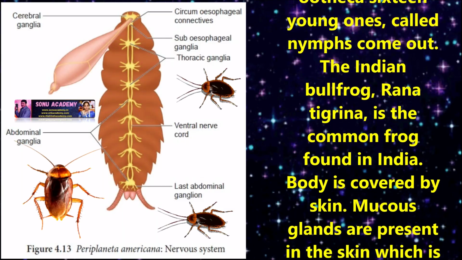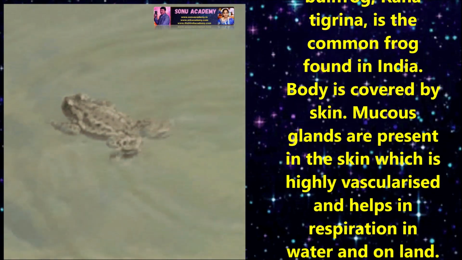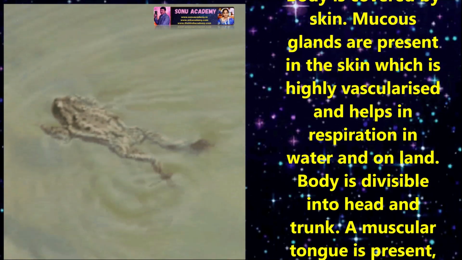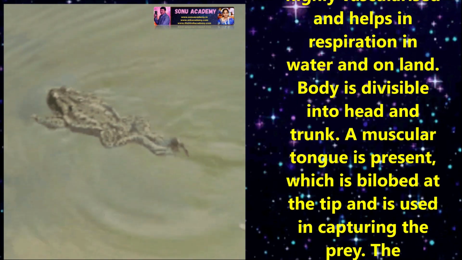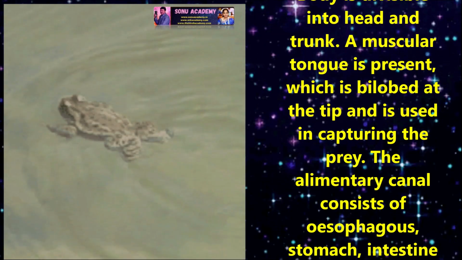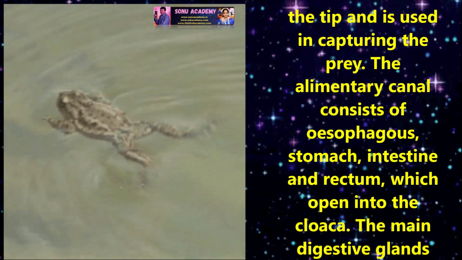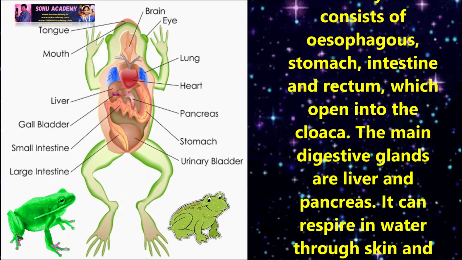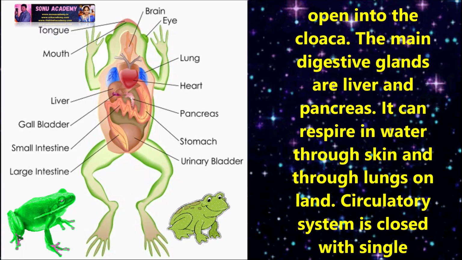Body is covered by skin. Mucous glands are present in the skin, which is highly vascularized and helps in respiration in water and on land. Body is divisible into head and trunk. A muscular tongue is present, which is bilobed at the tip, and it is used in capturing prey. The alimentary canal consists of esophagus, stomach, intestine, and rectum, which opens into the cloaca. The main digestive glands are liver and pancreas.